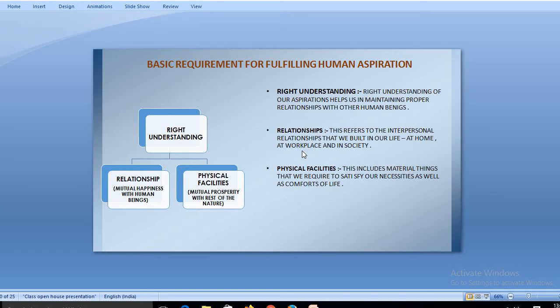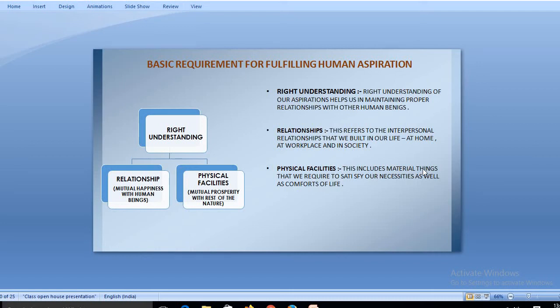Now the third one is physical facilities. As we all know, physical facility is crucial for every human being. A person today is earning and doing things just to become materialistic. So physical facilities have a vital role in everyone's life. Physical facility includes material things. As I told you, it's a materialistic pursuit.